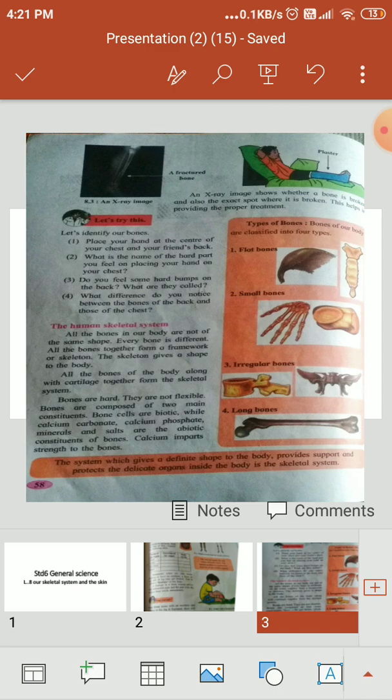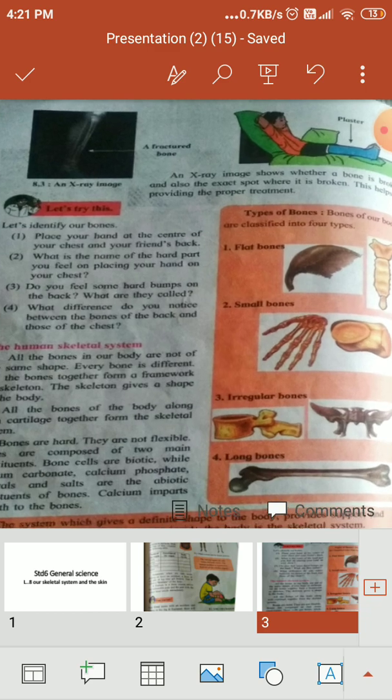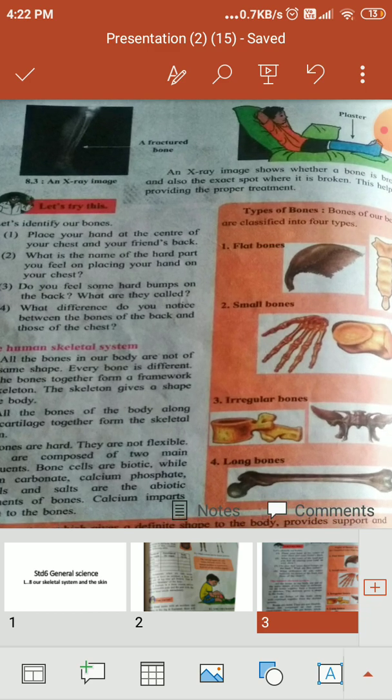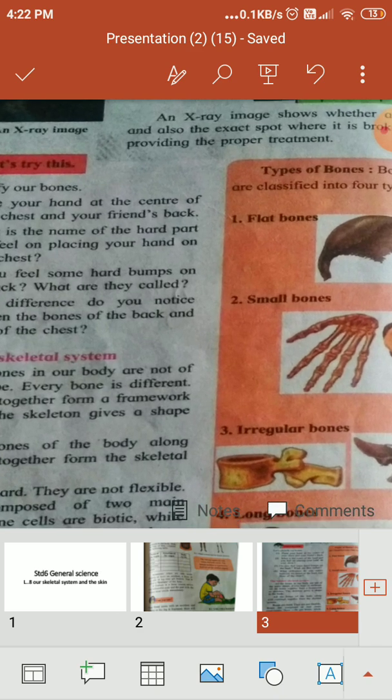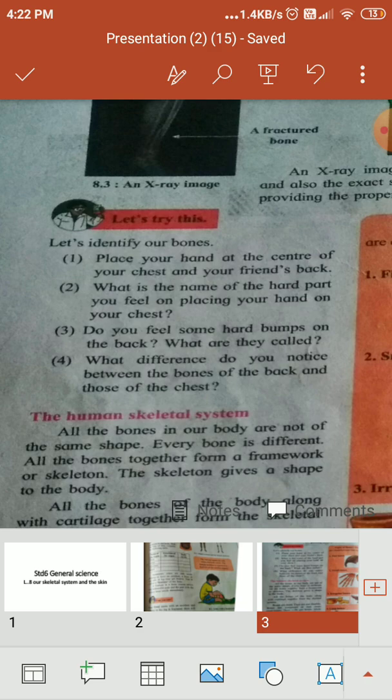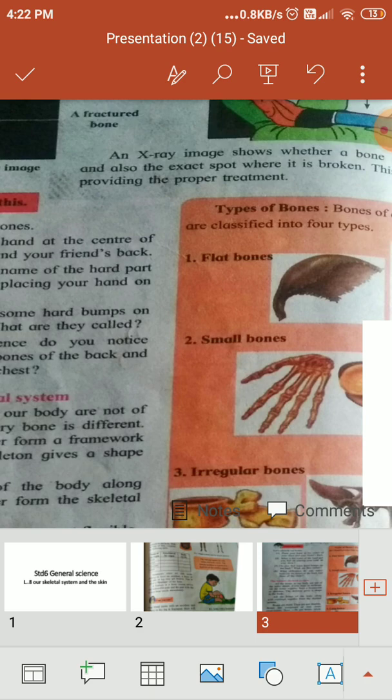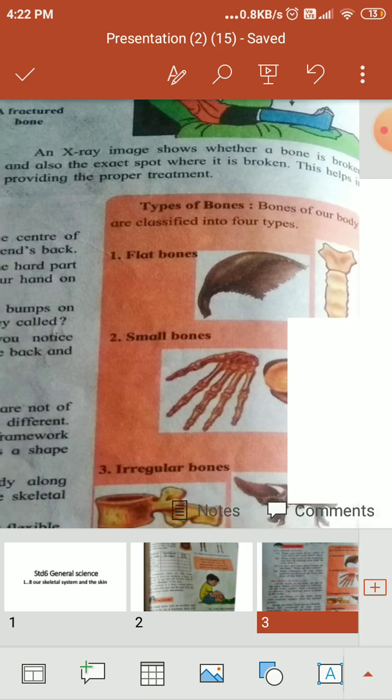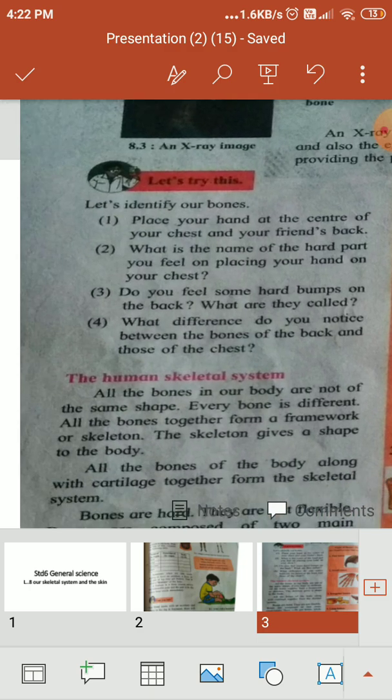Without X-ray, many times the Hardvaidyas, the naturopathy practitioners, have knowledge about that, and they also do this type of bone therapy. Okay, now let's try this. Let's identify the bones given here. Here the types of bones are given. Bones of our body are classified. You have to feel some.